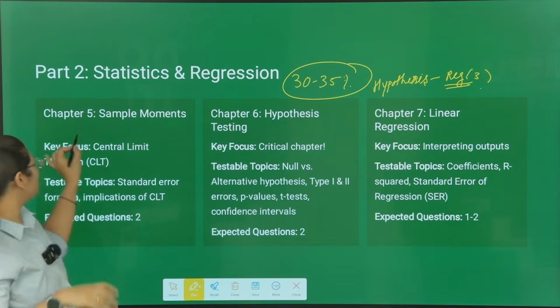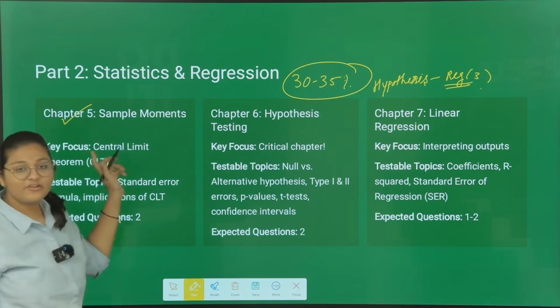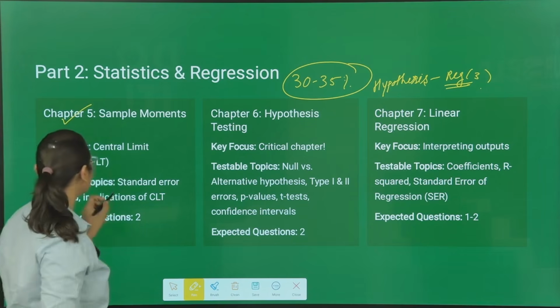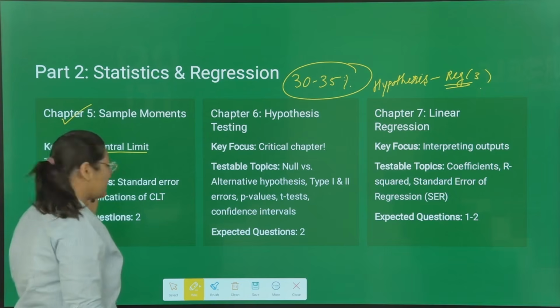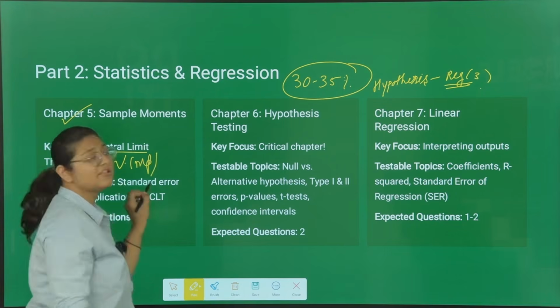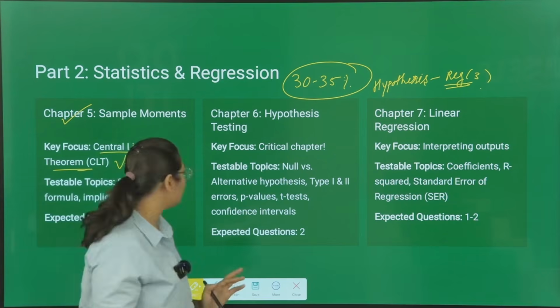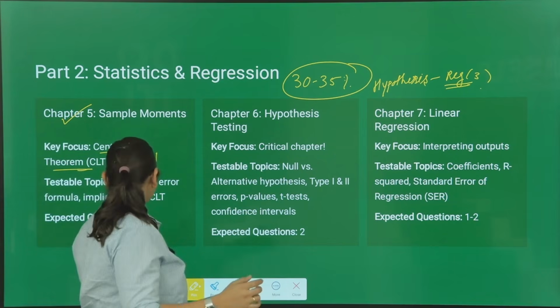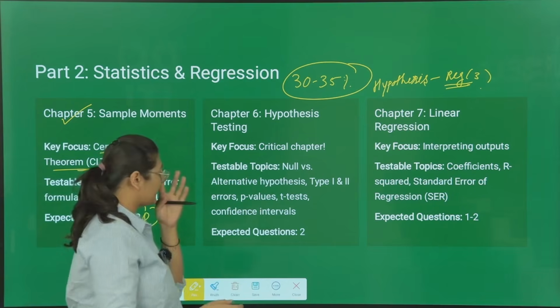So coming to sample moments, after multivariate you will do sample moments, and from sample moments they can test you on CLT. A very important topic. Remember all the properties and identities from this topic, and from this chapter they can test you with 2 questions.